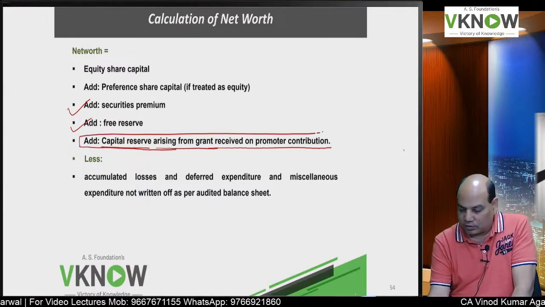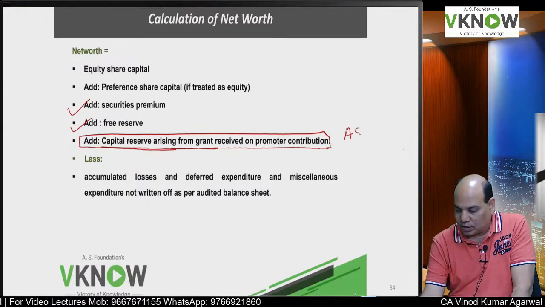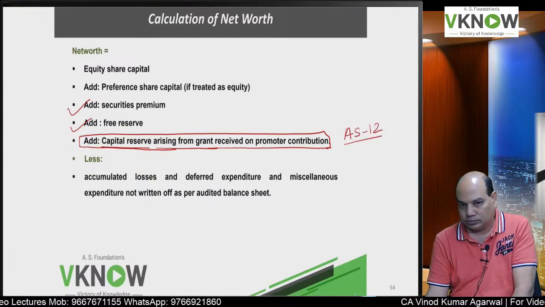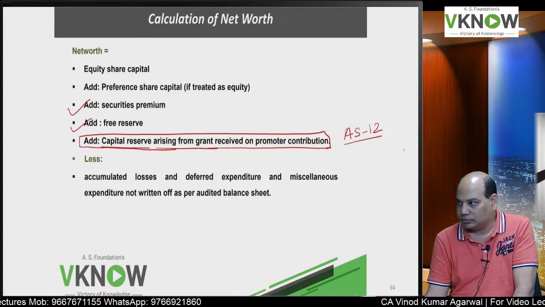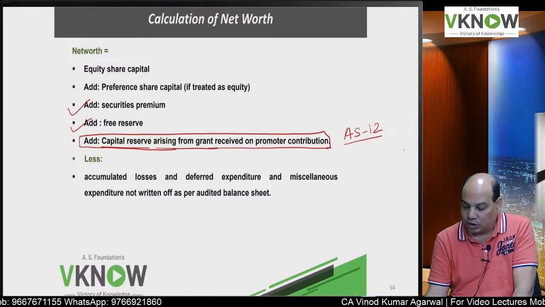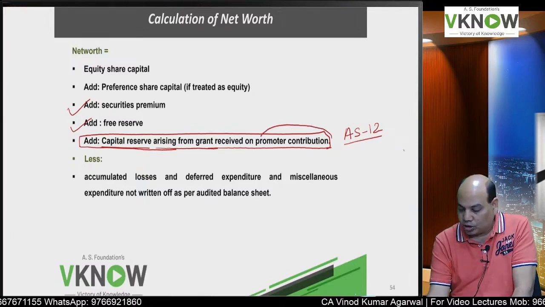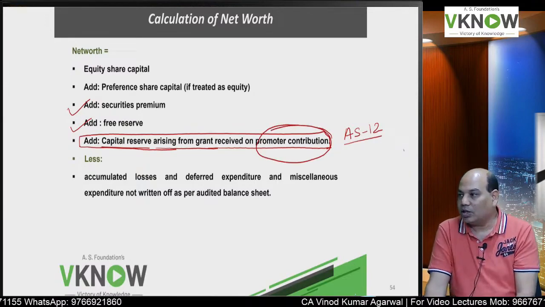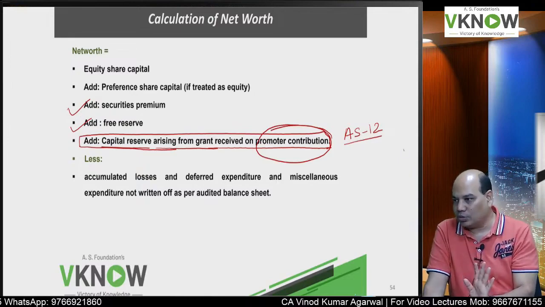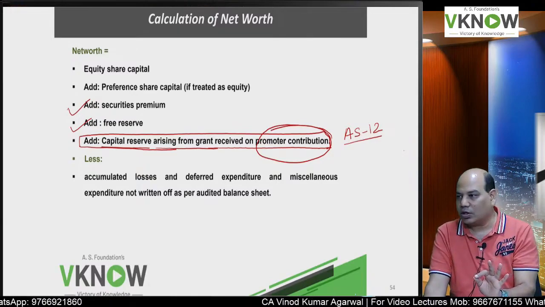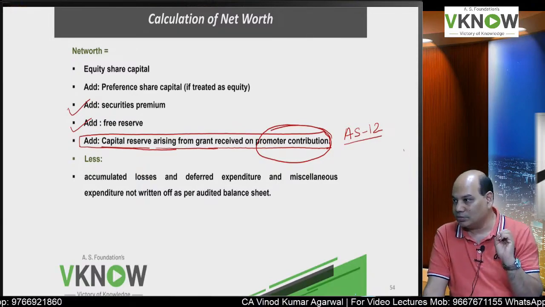In our accounting standards of the intermediate syllabus, there was AS 12, which is called accounting for government grants. Under that standard, you have studied grants in the nature of promoter's contribution or grants which are in the nature of capital subsidy.